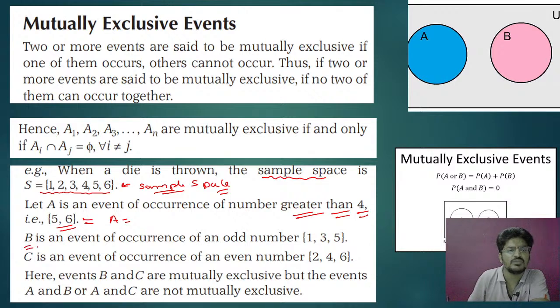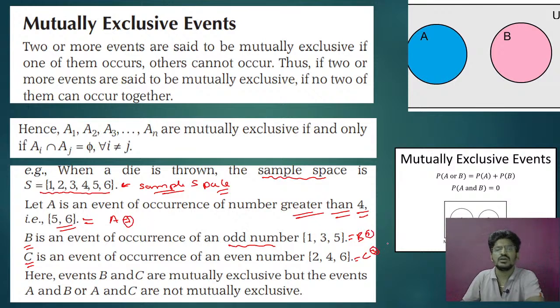Next, event B is occurrence of odd numbers. That is B: 1, 3, 5. C, event occurrence of even number: 2, 4, 6. So you have 3 events. A, B, C are the 3 events.